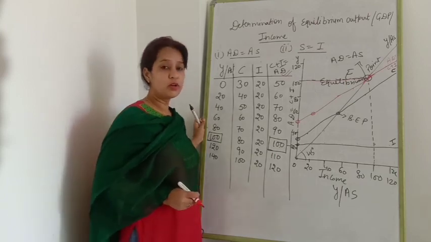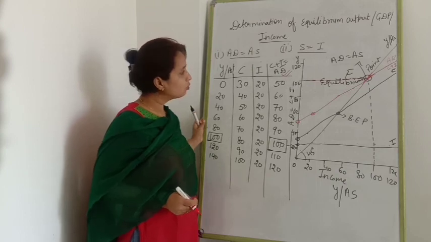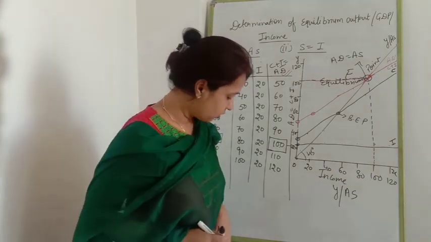Now we are going to determine our equilibrium level of output, GDP and income through the second approach, that is S equal to I.